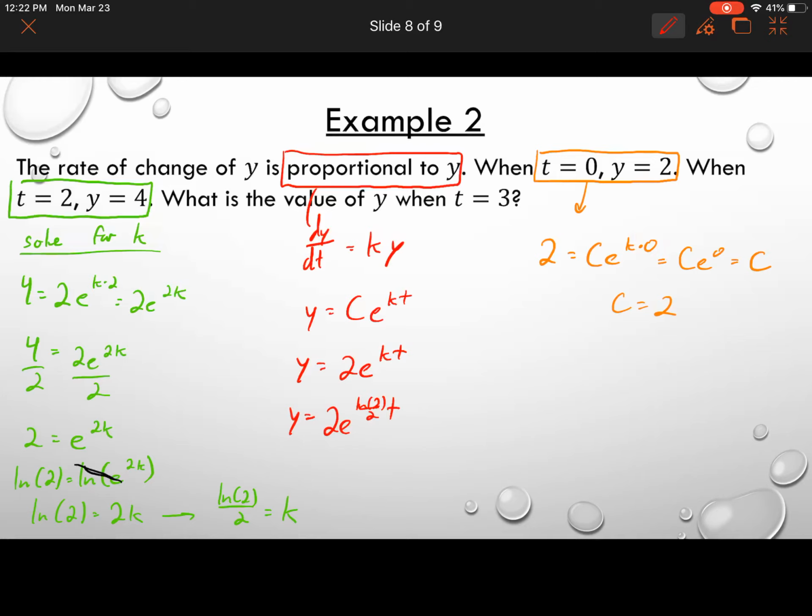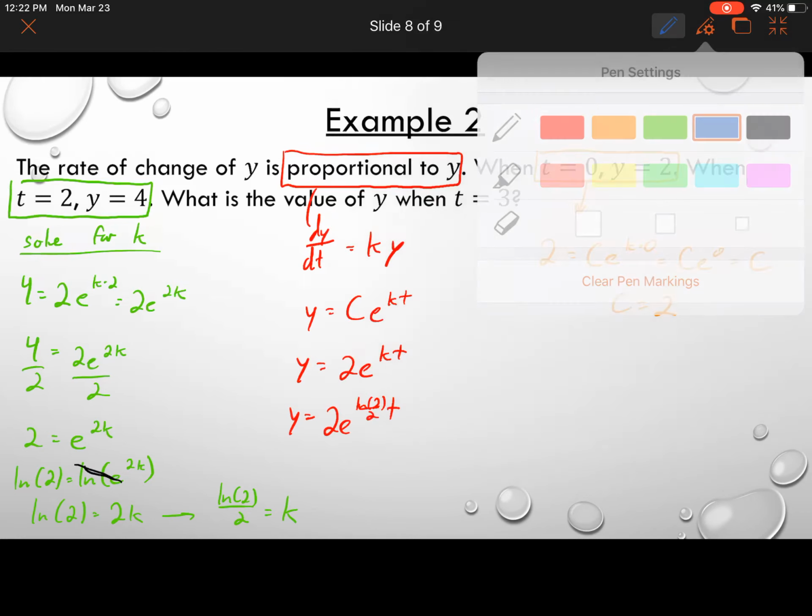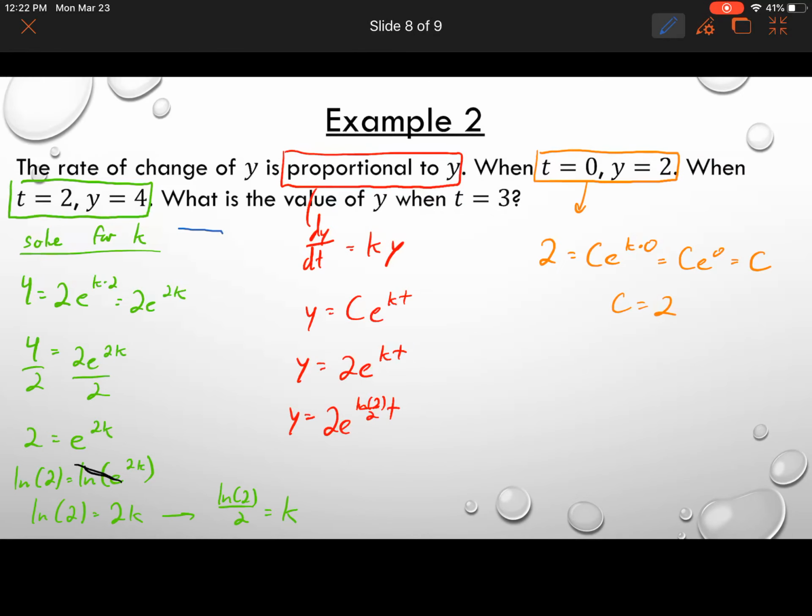Okay? So just to recap, we used t is equal to 0, y is equal to 2 to find our c value, and then we used t is equal to 2, y is equal to 4 to find our k value. So now let us answer the question that is being asked, which is, what is the value of y when t is equal to 3?